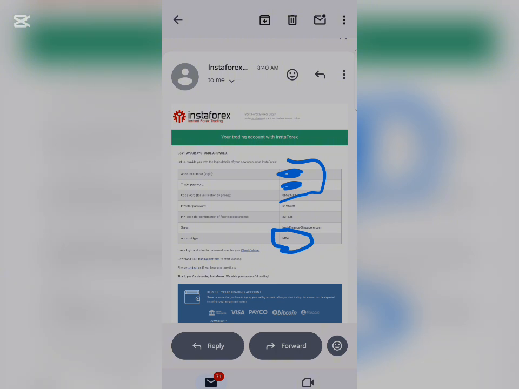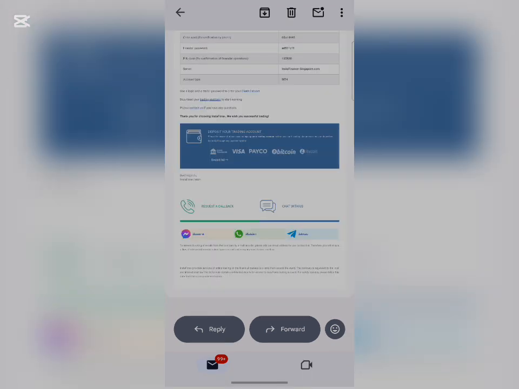Now, how to log into your MT4 account. Like I said, it's very simple. We are going to be using MT4 as the server, as the account type right here. As you can see, MT4 is what we are going to be using to trade. To log in to your MT4 is very simple. Just head over to your MT4, and if you don't have an MT4 app, go to Google Play Store or App Store to get one.